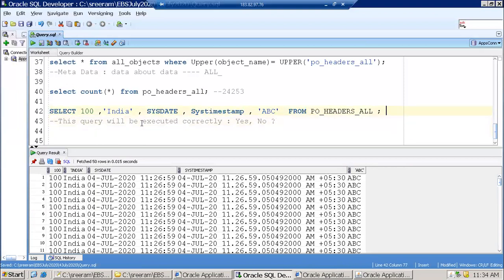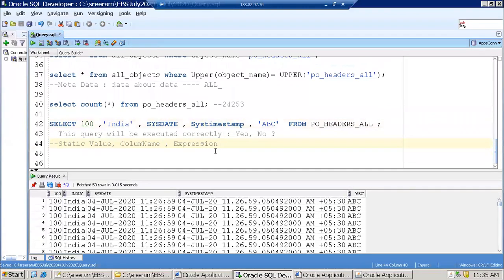You have to be very careful with this. Whatever you mention, always understand whether the value is a static value, or a column name, or an expression, a mathematical expression. Just try to have clarity on this. And you can also call any function. We can say these are static values we are passing now. 100 is a static value. India, static.